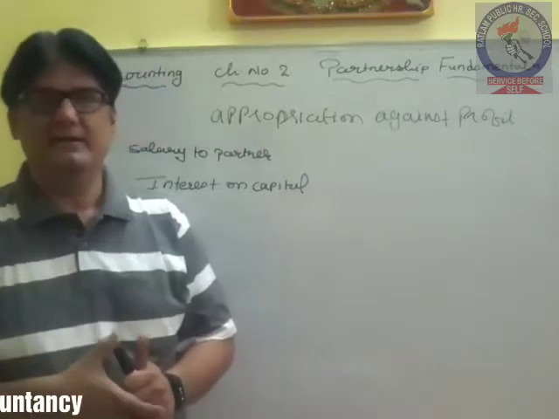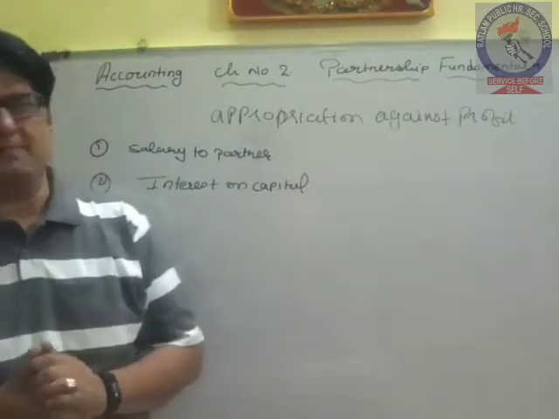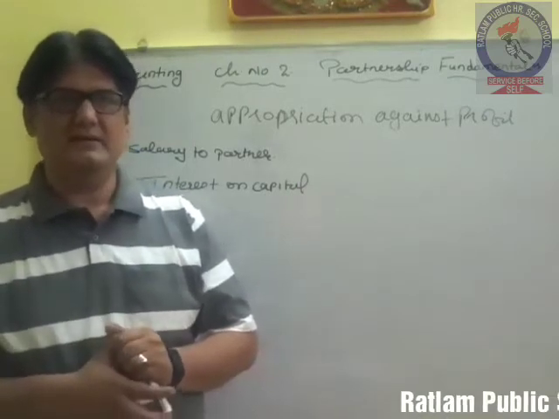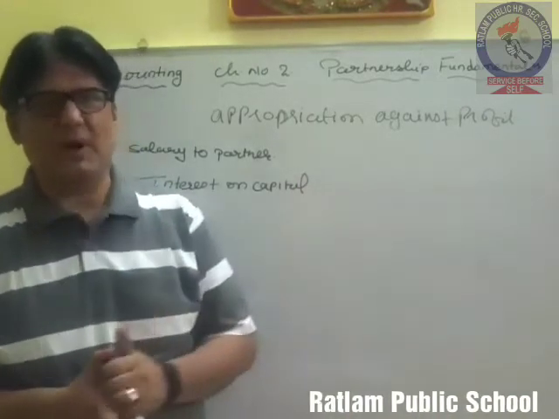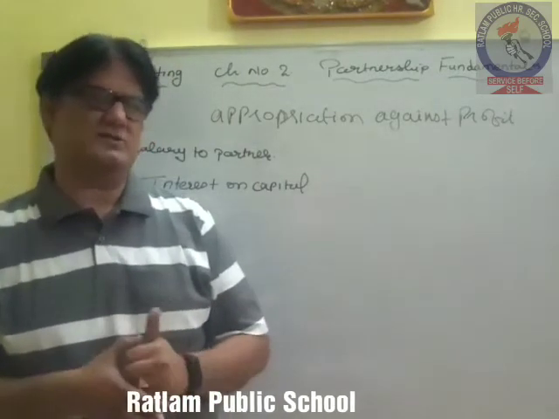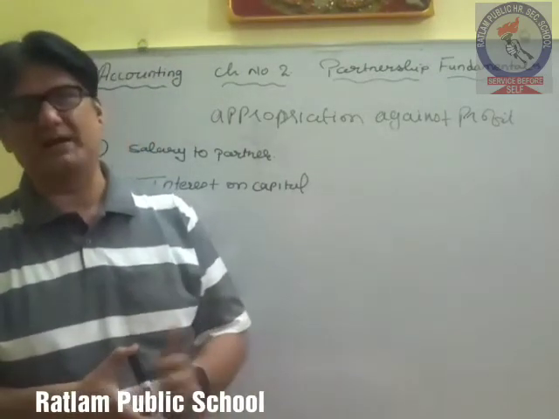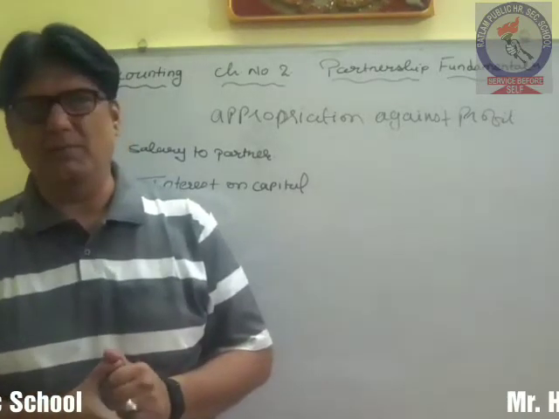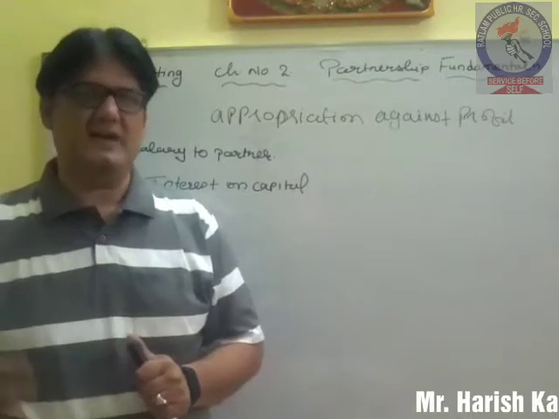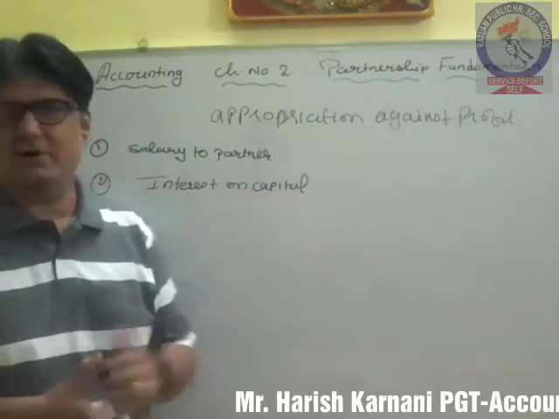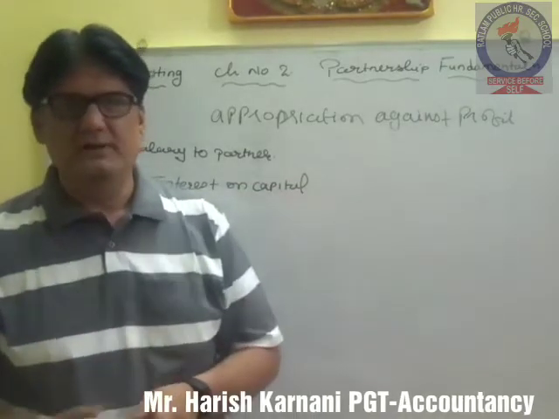But this interest on capital will only be provided to the partner when it is mentioned in the partnership agreement at what rate it will be provided, and if there is profit earned by the firm. If both these things are not present, then the appropriation will not be followed.